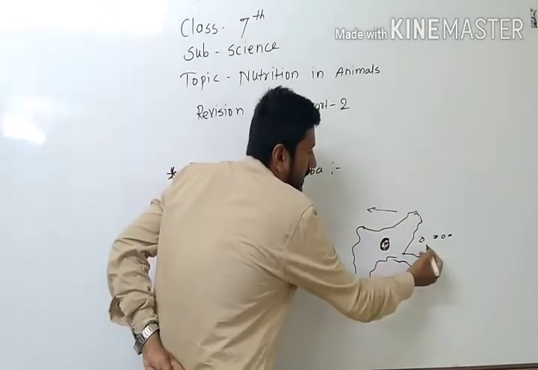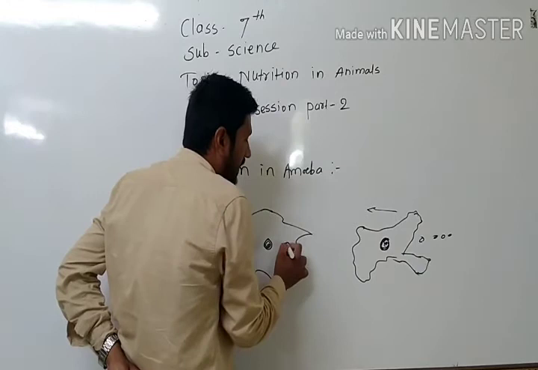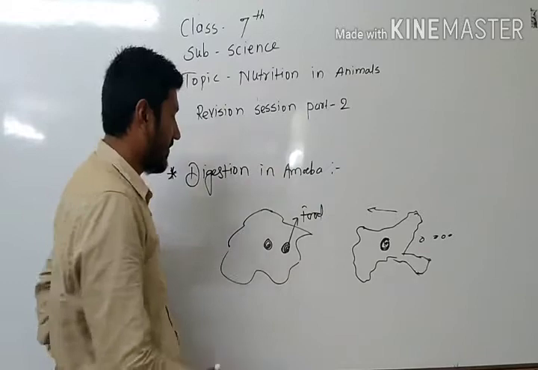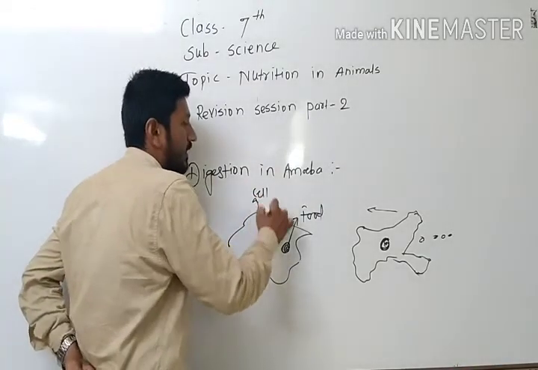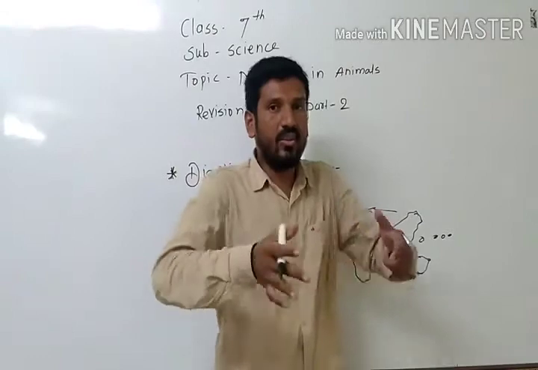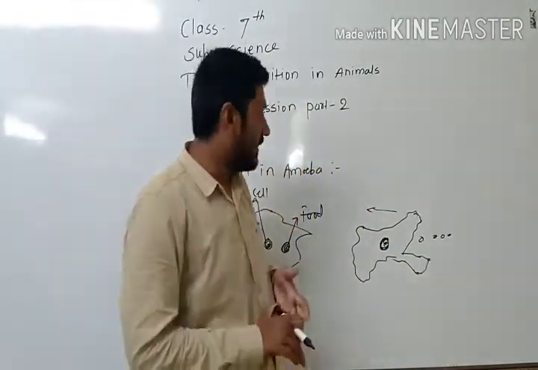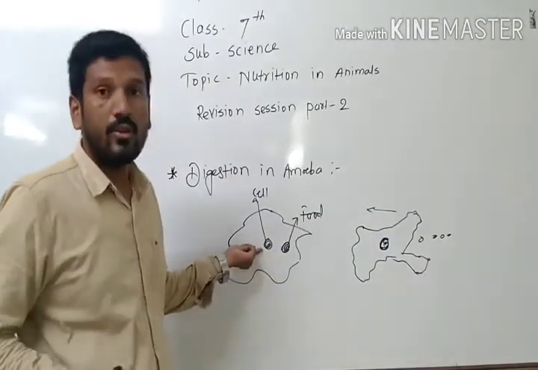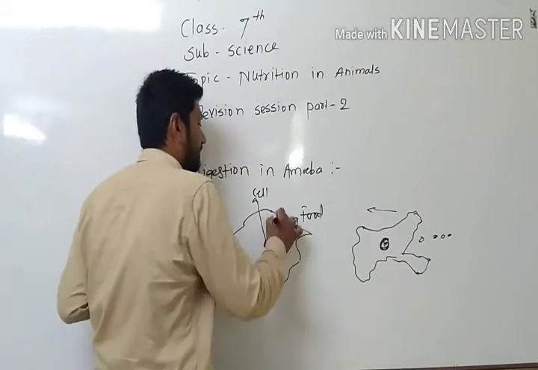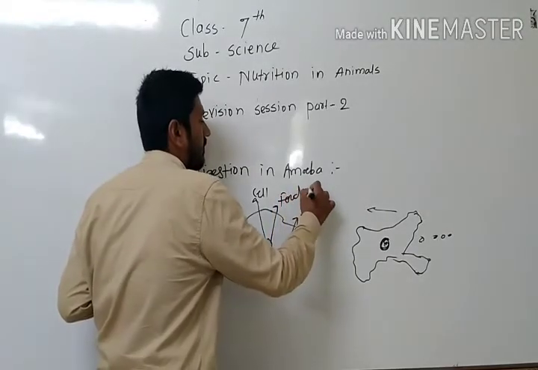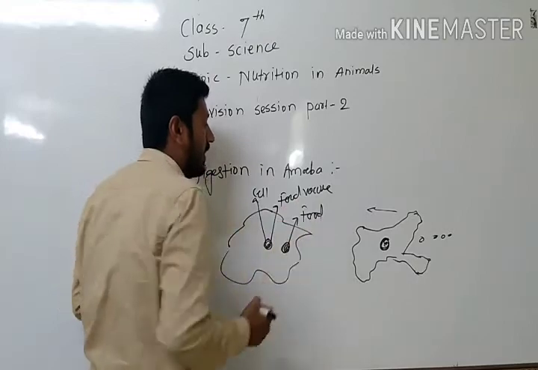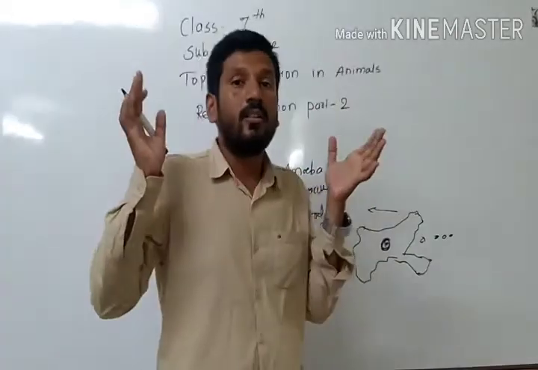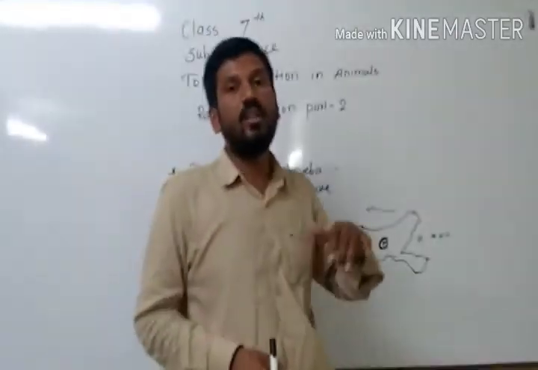So that is a single cell. Food is coming, and when the food enters the amoeba, it is captured by the food vacuole. That food vacuole takes the food inside the cell, and there the food is digested for the amoeba.